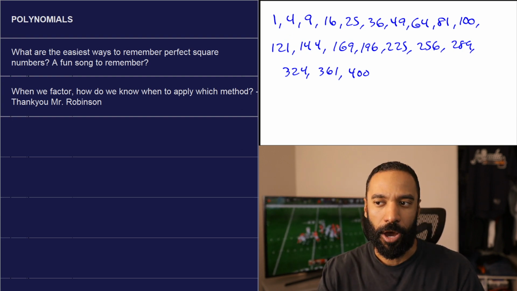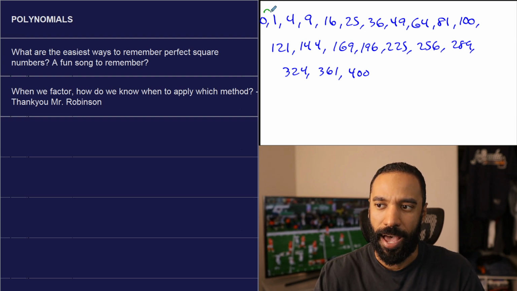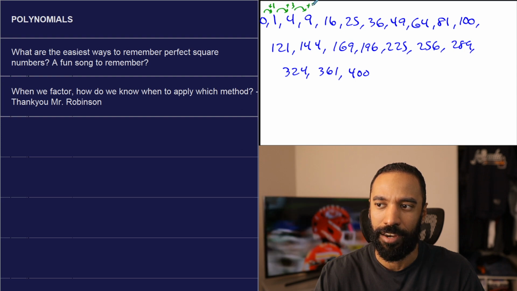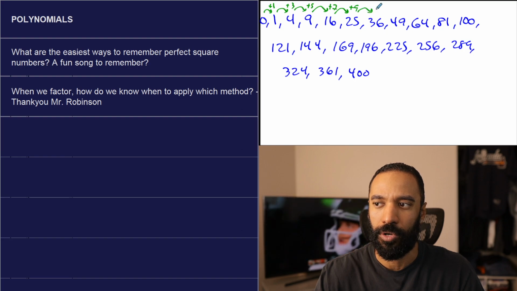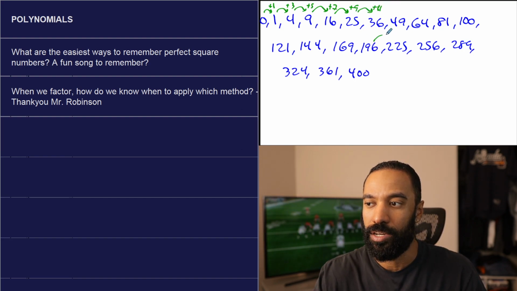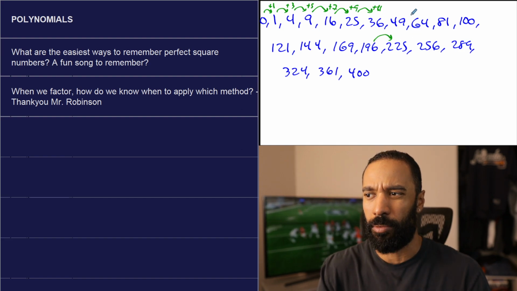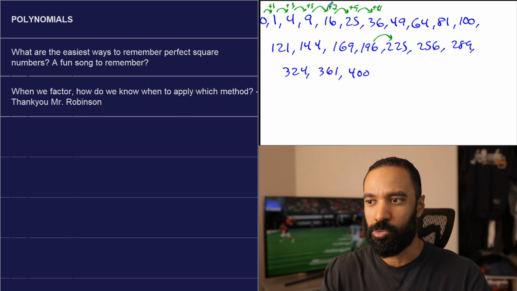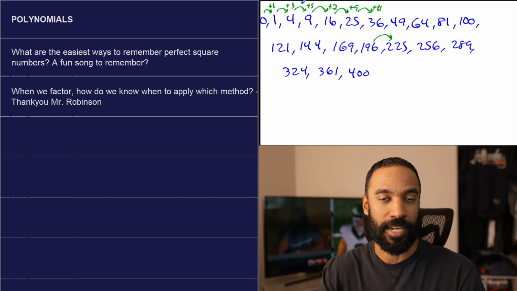One interesting thing about perfect squares, and I'm going to start from 0 as an example, is that if you notice, there's a pattern in how they increase. Here you add 1, here you add 3, here you add 5, here you add 7, things like that. You could actually come up with a formula, because you'd have to know what number you're adding from here to here, because you have to know what term you're on. So there's that pattern on perfect squares: the difference between their differences is constant. They're all separated by 2. You add the next odd number up.